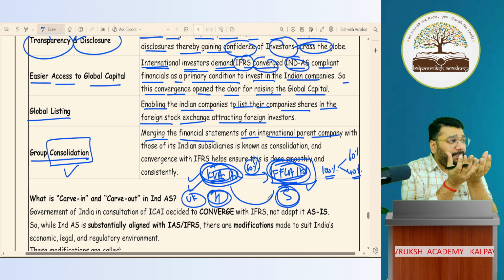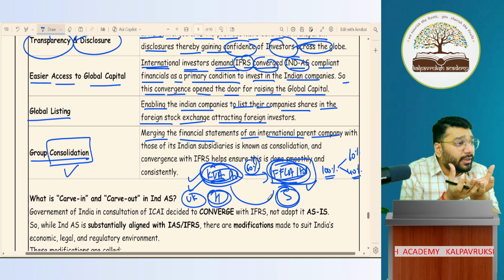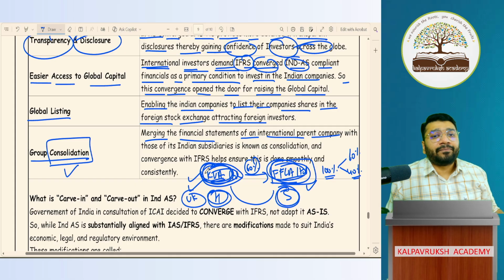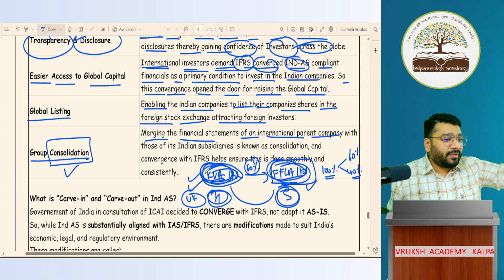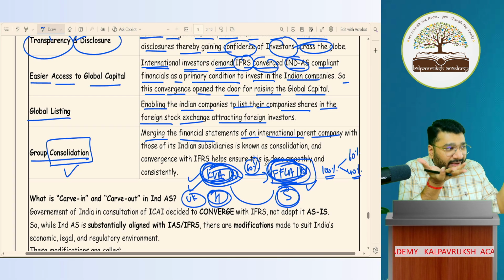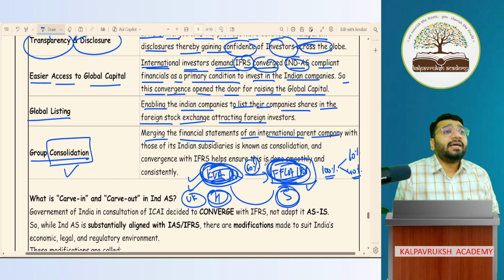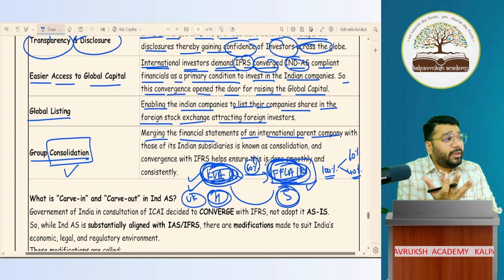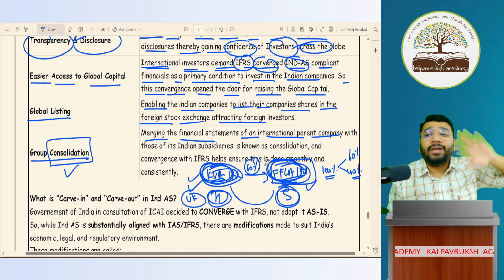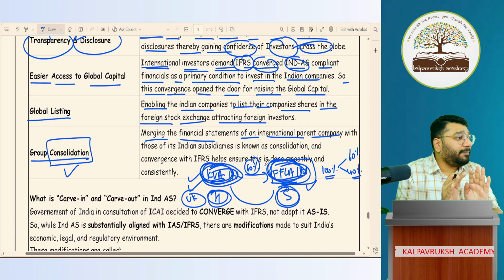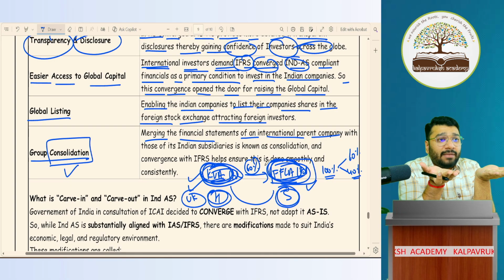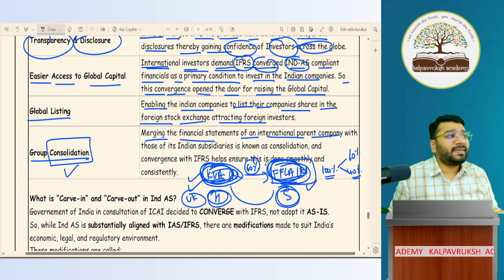Now both of these have to merge. Both have their financial statements. If I have to consolidate, the underlying basis of the documents should be the same. Imagine KVA is preparing financial statements as per IFRS. FFLA is preparing financial statements as per accounting standards. If I try to merge both, will it make sense? No, because accounting standards have a different way of accounting, which does not match with IFRS. IFRS is doing things in a different way. Accounting standard is doing things in a different way. Accounting is not matching. In that case, the underlying basis of both financial statements being prepared is different. Can I merge? You tell me, people.